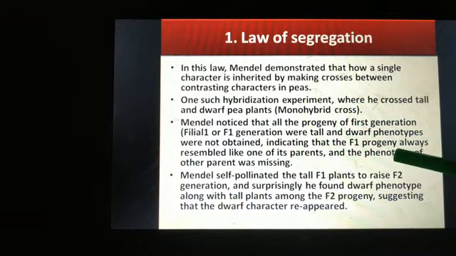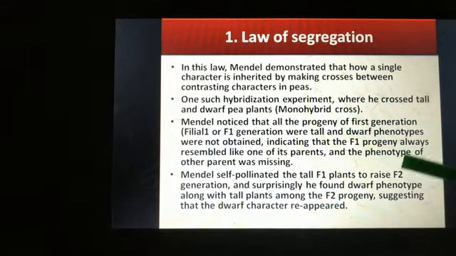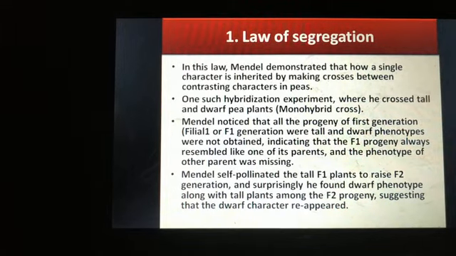Phenotype here means, students, observable characters. For example, we can observe that this plant is tall and this plant is short; these characters are called observable characters, called phenotype. And when I use the term genotype, which you will see later, it means at the gene level, what their gene constituent is.